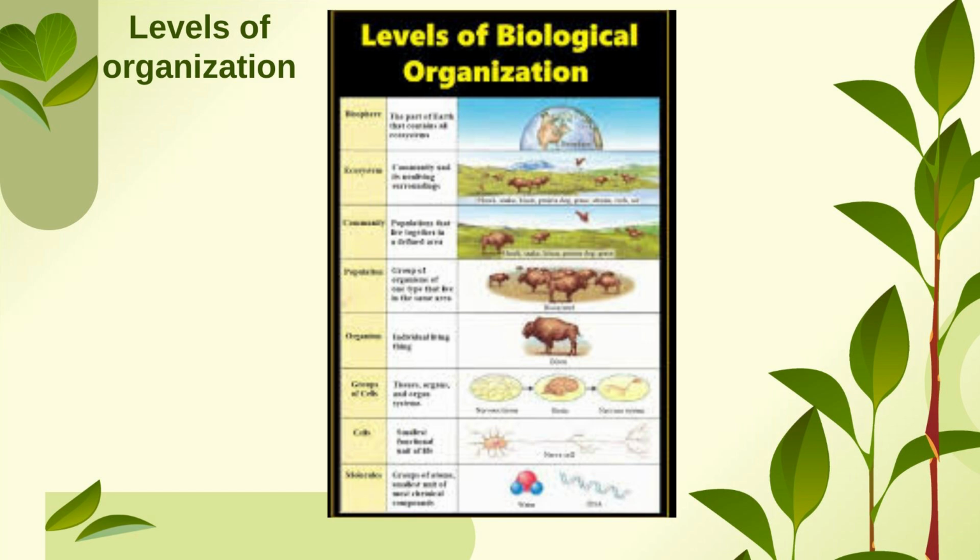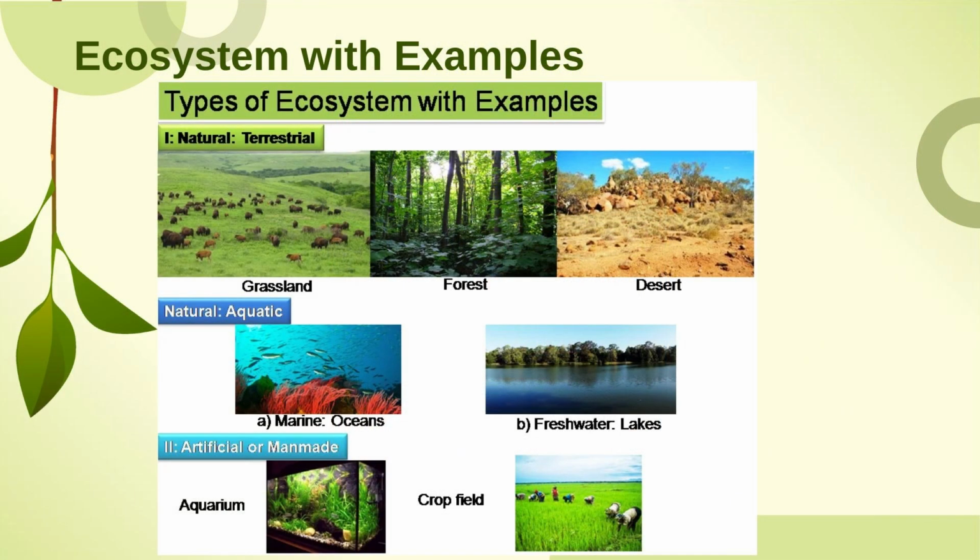We will deal with the ecosystems with examples. We have two kinds of ecosystem, that is natural and artificial or man-made. I have a few examples here. Natural ecosystems include grasslands, forests and deserts. This is terrestrial. But in natural we have another classification, that is aquatic. In aquatic we have marine, like oceans and seas. We have a further subdivision in aquatic, that is freshwater, like lakes and ponds. The next is artificial or man-made, like an aquarium or a crop field.